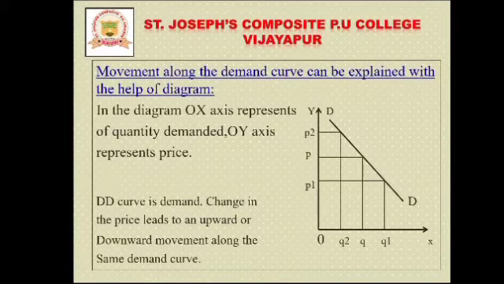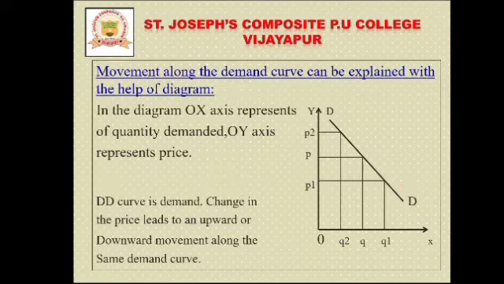Okay students, let me discuss the first one, movement along the demand curve. That can be explained with the help of a diagram. Look here in this diagram. Remember, this is movement along the demand curve. The OX axis represents quantity demanded, and the OY axis represents price. And DD means the demand curve.